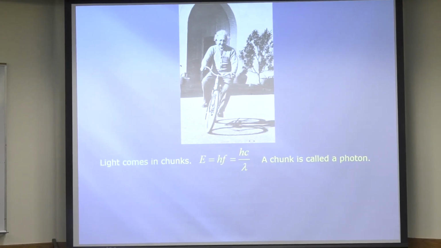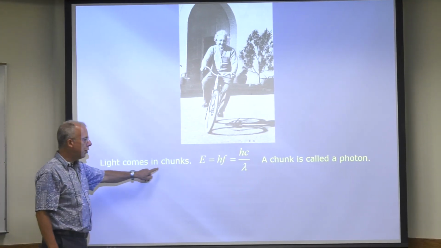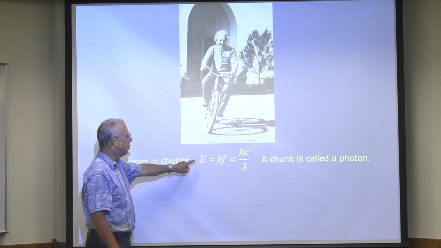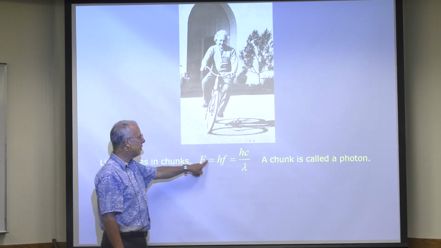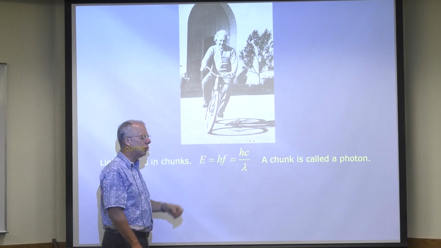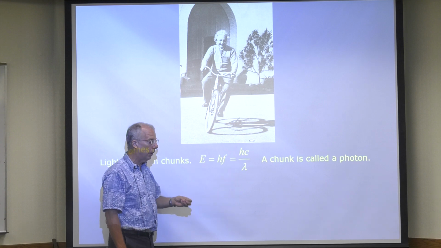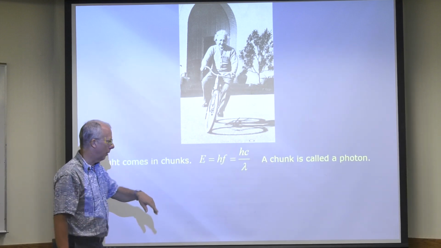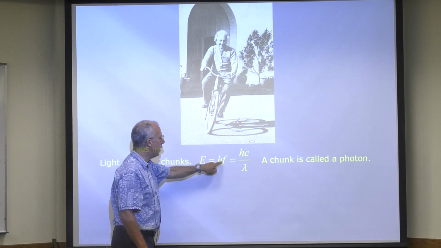Einstein said, light comes in chunks. And the energy of a chunk is hf. h is called Planck's constant. It's a super incredibly small number. I think we learned that a couple of chapters ago. But anyway, E equals hf.